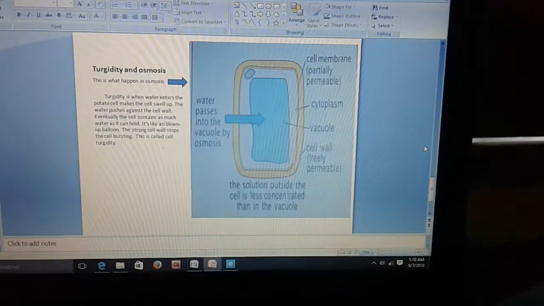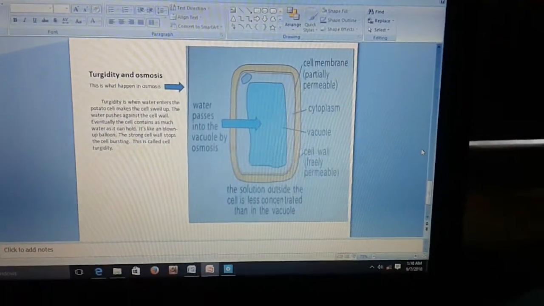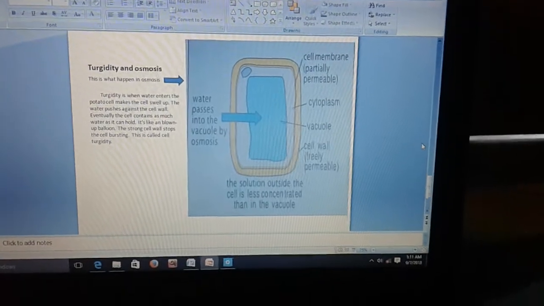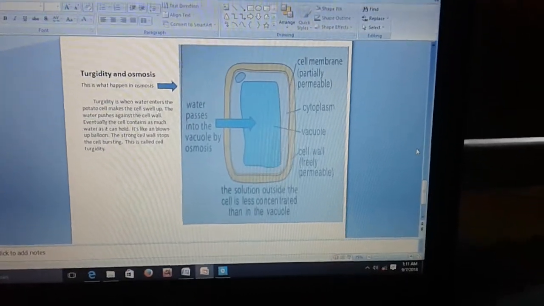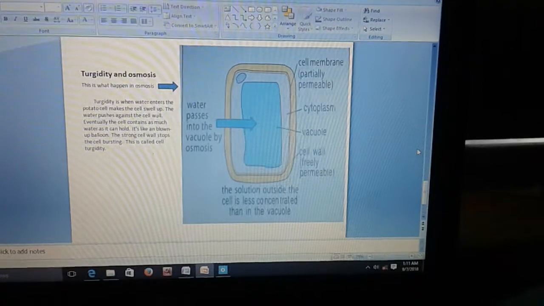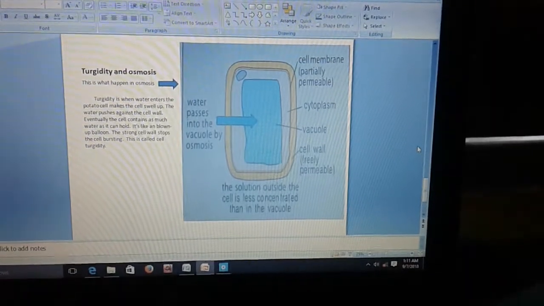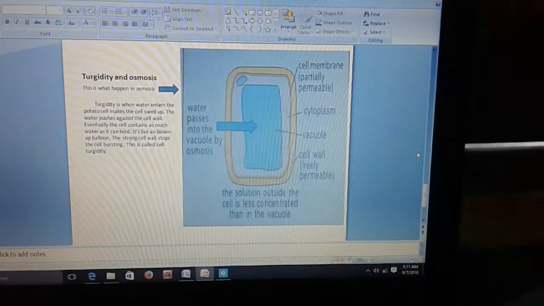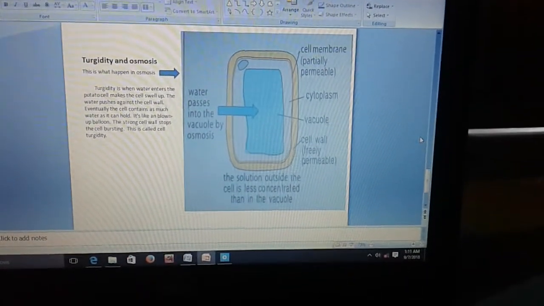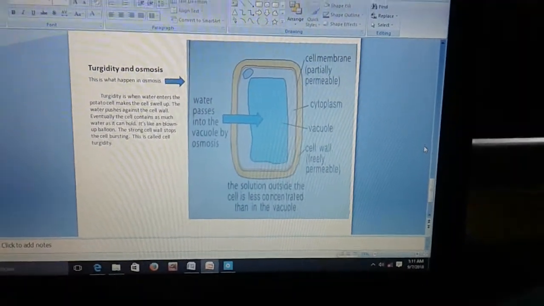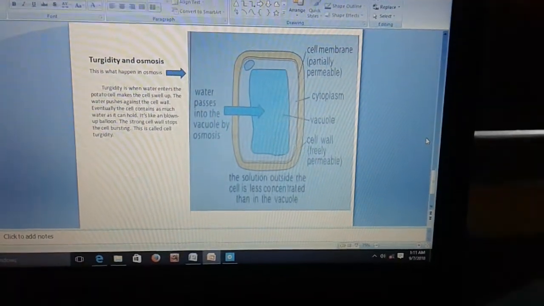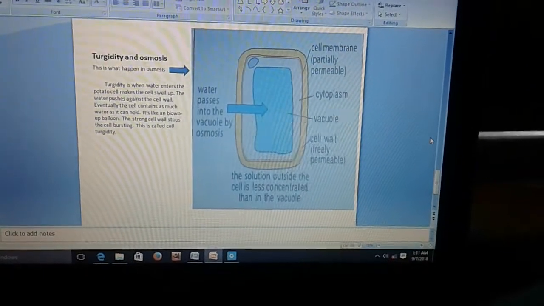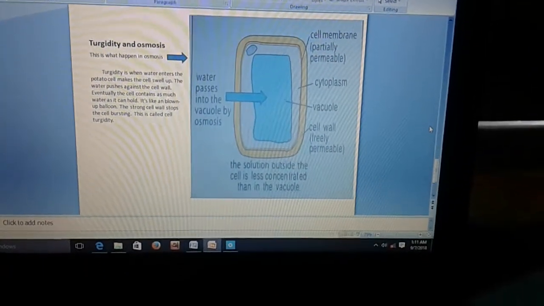Turgid and osmosis. This is what happens in osmosis. Turgid is when water enters the potato cell and makes the cell swell up. The water pushes against the cell wall, until eventually the cell contains as much water as it can hold. It's like a blown up balloon. The strong cell wall stops the cell bursting. This is called cell turgid.